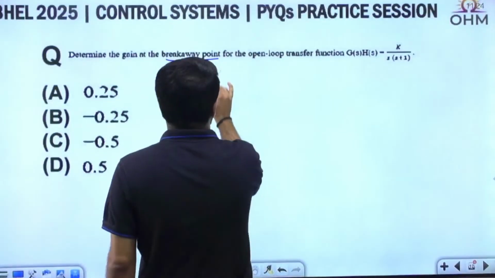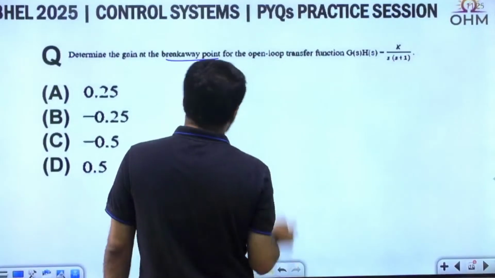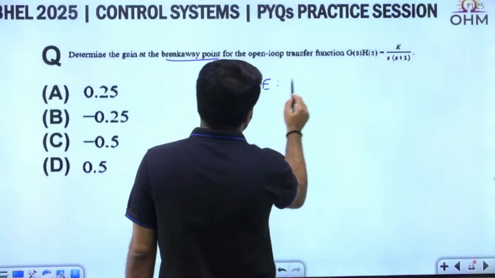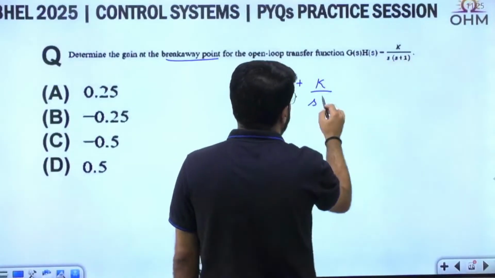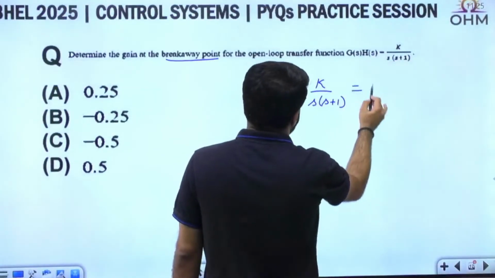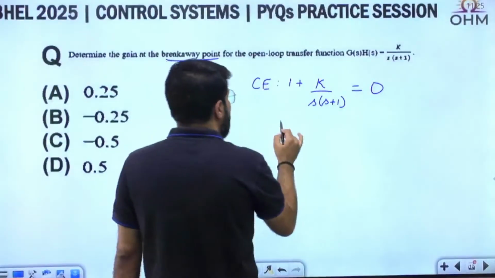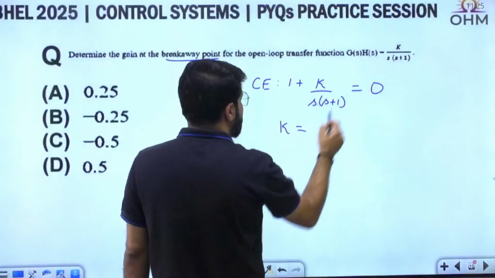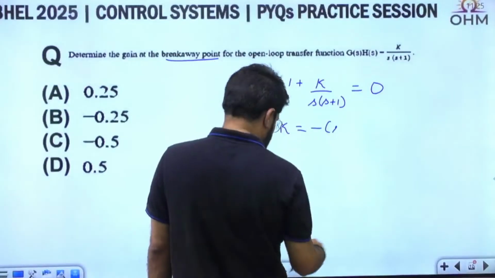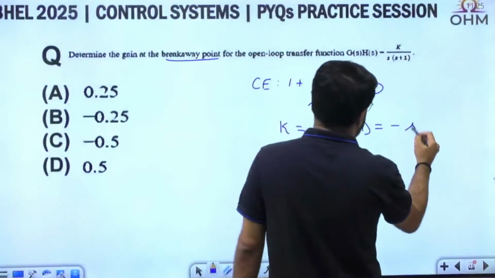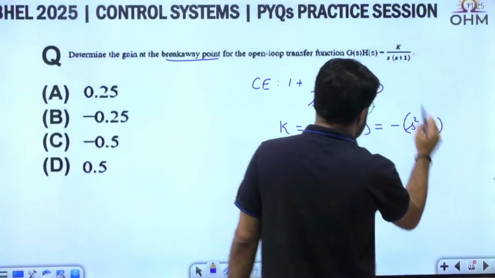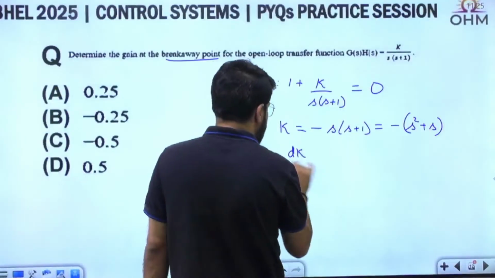For the breakaway point, first let me write down the characteristic equation. What is my characteristic equation? 1 plus G(s)H(s) equal to 0, where G(s)H(s) equals K upon s(s plus 1). From the characteristic equation, we write down K as a function of s. So K would become minus of s(s plus 1), that is minus of (s square plus s). Correct? And then what is dK by ds?